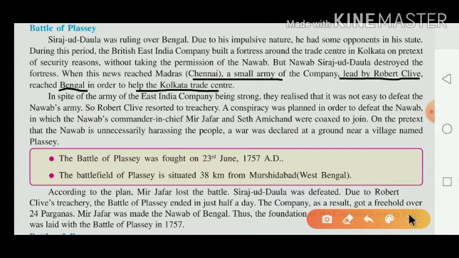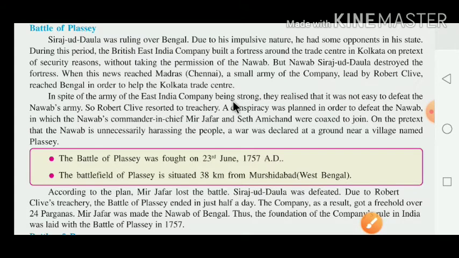In spite of the army being strong, the East India Company realized that it was not easy to defeat the Nawab's army. So Robert Clive resorted to treachery.